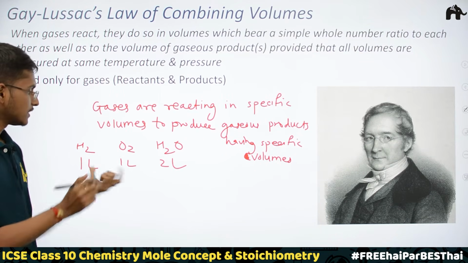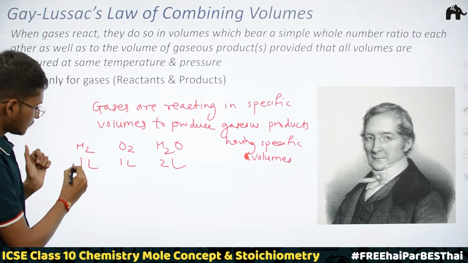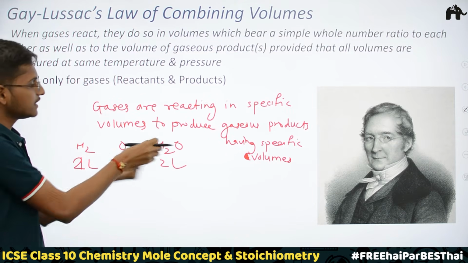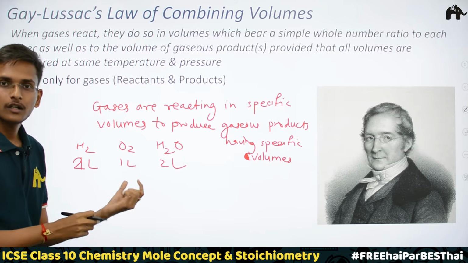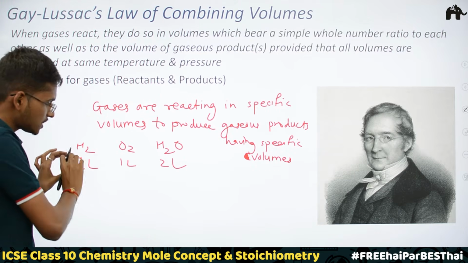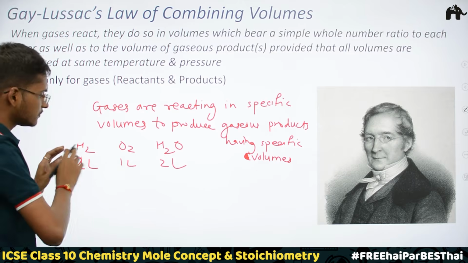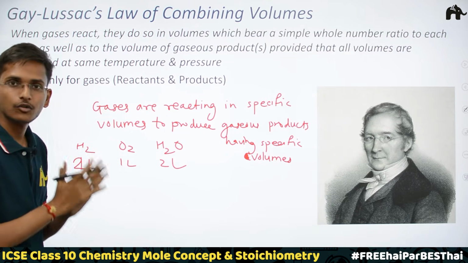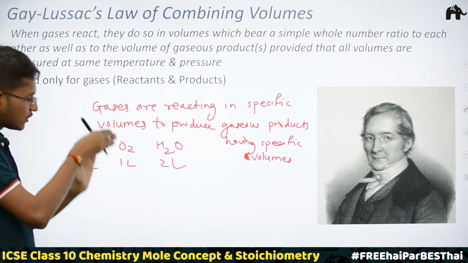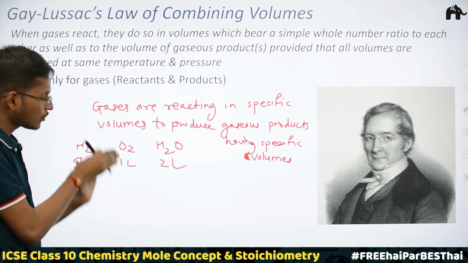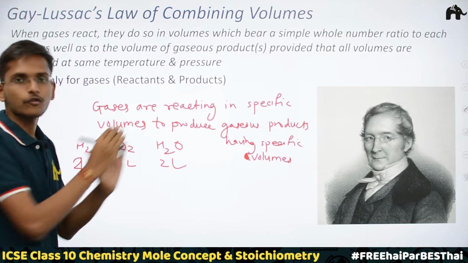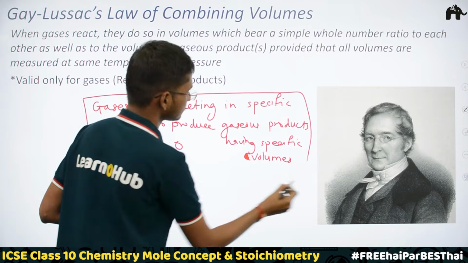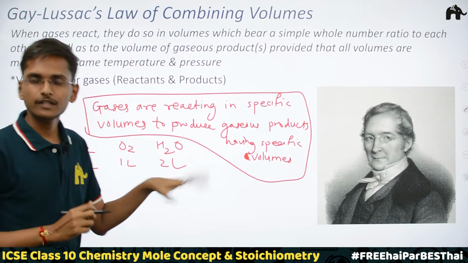Here, as you can see, 2 liters of hydrogen react with 1 liter of oxygen, and then produce 2 liters of water. There would be no change in the volume which you would observe here. Always 2 liters of hydrogen would react with 1 liter of oxygen only, and form 2 liters of water. Very clear? So you have to remember this just for solving the problems, and your work is done.